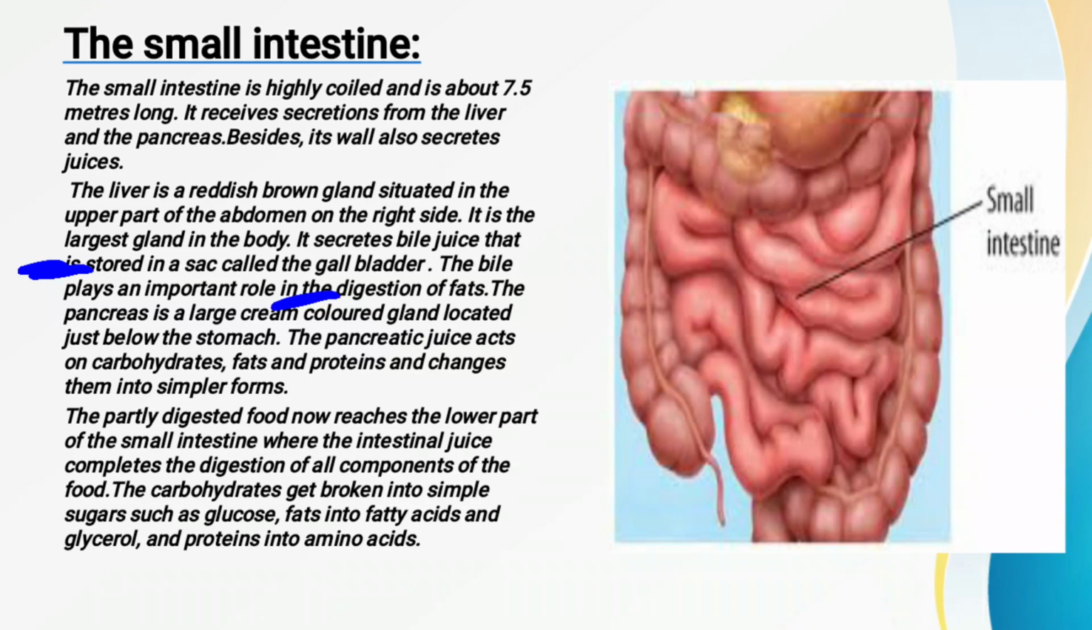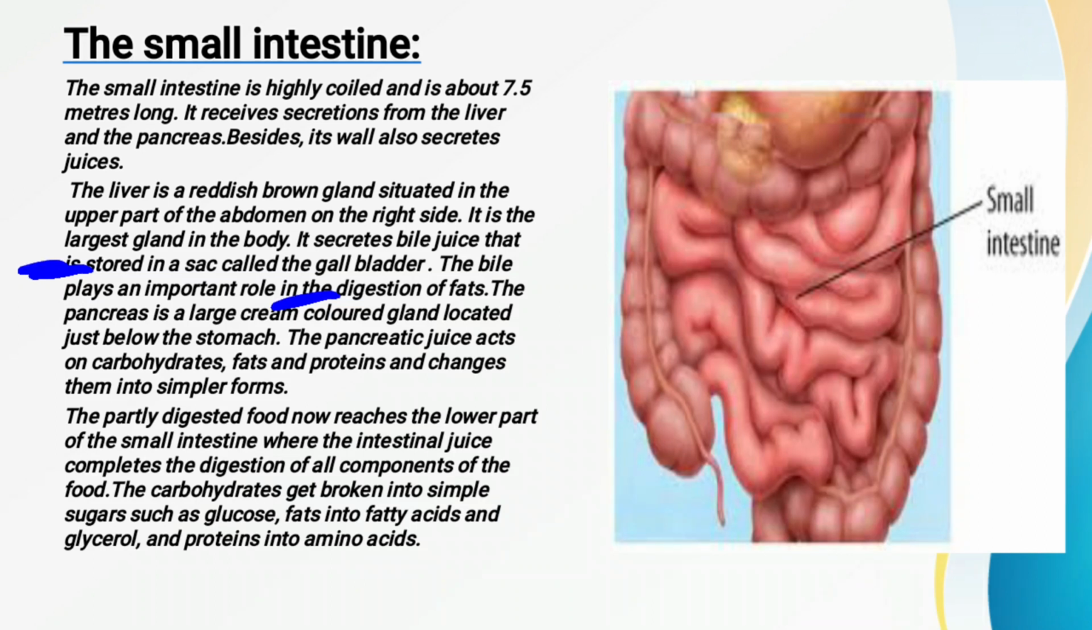We have just seen that the pancreas is a large cream colored gland, located just below the stomach. The pancreas secretes a juice called pancreatic juice. How is this pancreatic juice helpful? It acts on carbohydrates, fats and proteins, and converts them into simpler forms. This is the main function of the pancreatic juice.